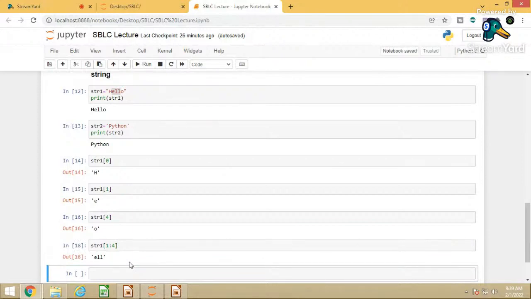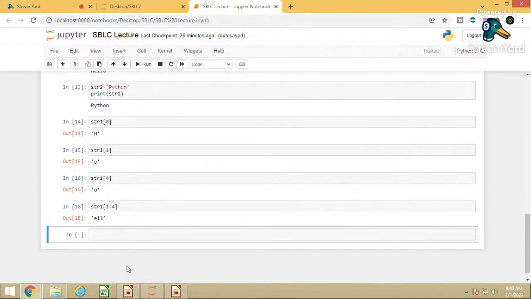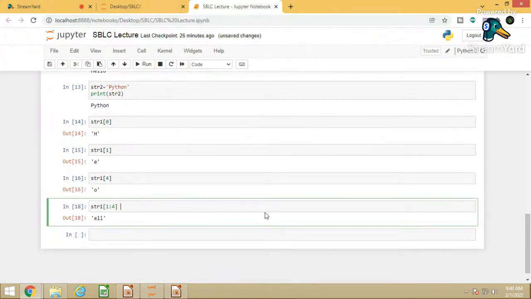So always remember, in case of slicing, the first index is inclusive, meaning whatever letter is at the first index will be displayed. But the last index is not inclusive, it is exclusive, so it will display till last index minus 1. Because of that, if I want ELL to be printed, I must write string1[1:4]. This is how slicing and indexing are performed. This is called slicing, like our cake, we are slicing the cake, cutting it into parts. That is also called slicing in the string.